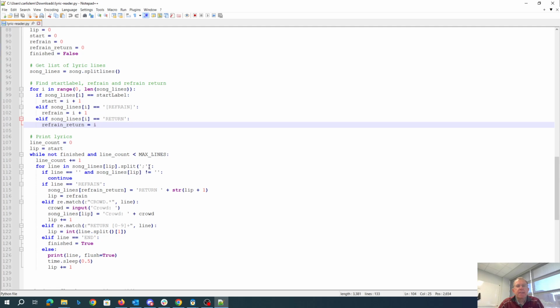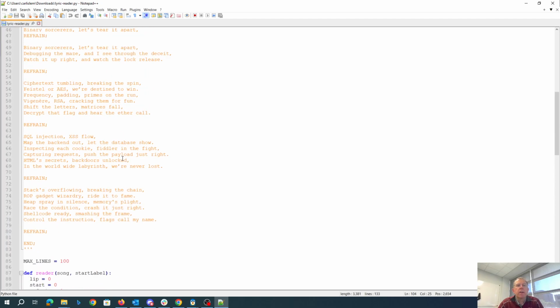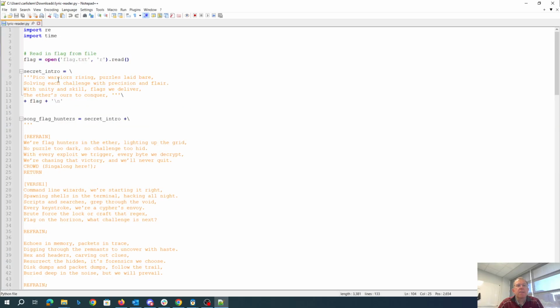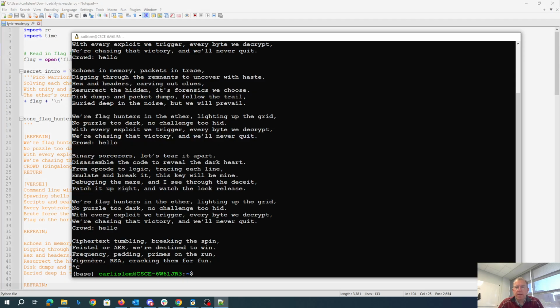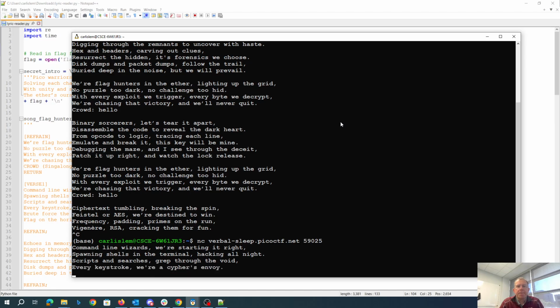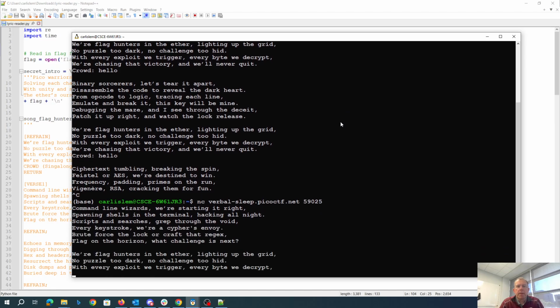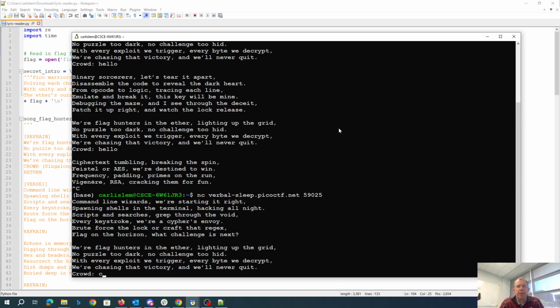And then we also have this, it'll split on a semicolon. So if we change it to crowd colon whatever semicolon, return, let me return to like line 0, 1, 2, 3. That should give us the flag. All right, so let's try that out. So we're gonna do this again. So say like crowd semicolon return 3.